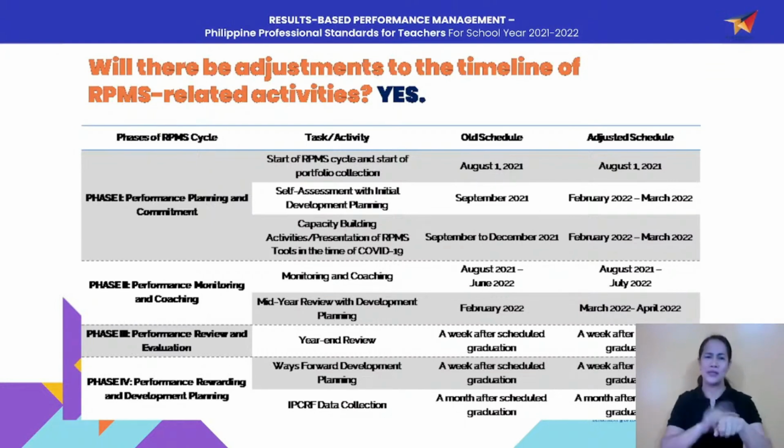So in the first phase of our RPMS, the first activity is the start of RPMS cycle and the start of your portfolio collection. You will notice that we retained the old schedule, which is August 1, 2021. The reason being, in our DepEd RPMS guidelines or DO 2 Series 2015, when we talk about performance, performance covers an entire year, so a whole year. If it's at the school level, that's an entire school year.